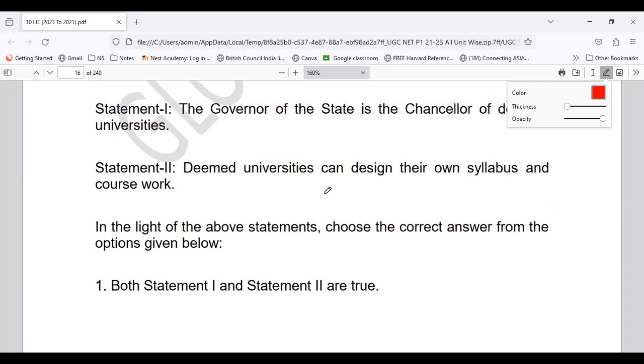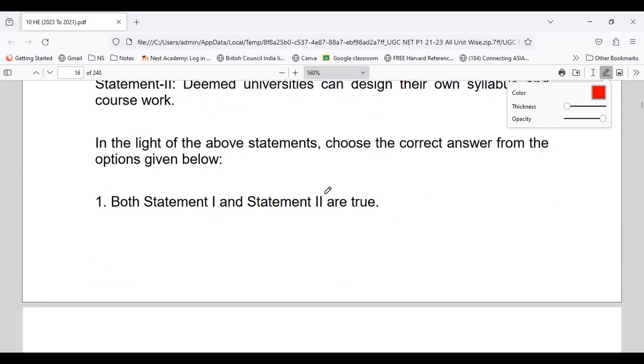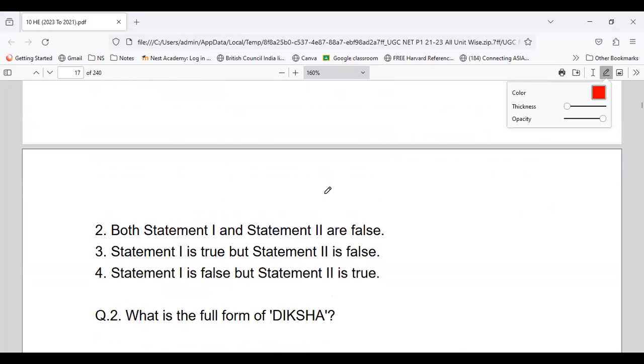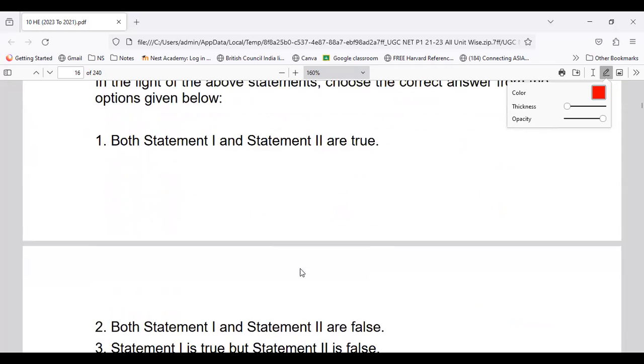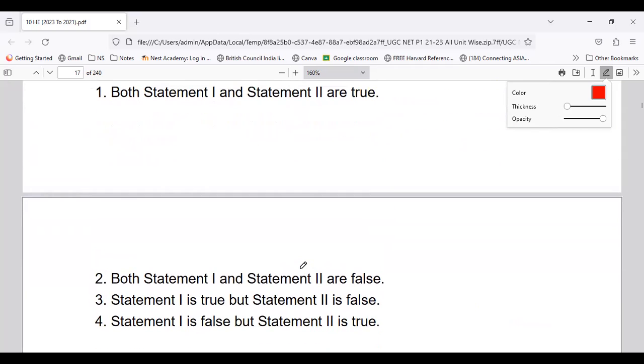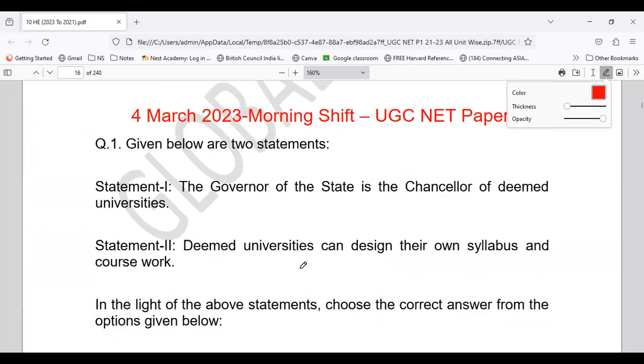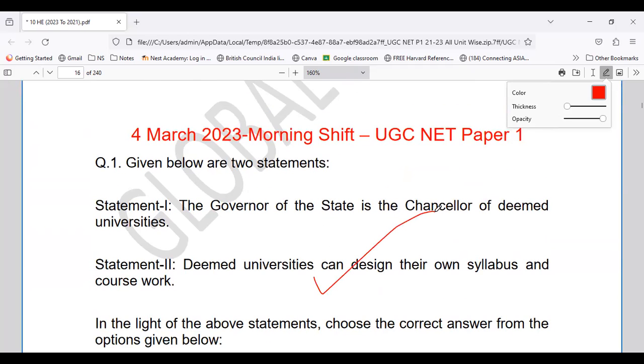Yes. So coming to the options. When you see the first option, that the governor is the chancellor, basically, that is not true. So the first option stands to be false. But your second option talks about what? The second option talks about the university can design their own syllabus and the coursework.